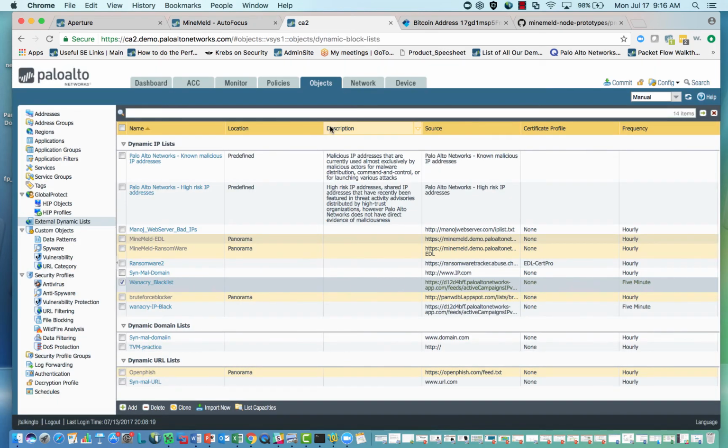Let me show you that within our firewall. This is the firewall, and this is one of our demo systems. Within the Objects tab, we can create an external dynamic list. That external dynamic list references that URL I was just showing you in AutoFocus. So we can now use this in policy. We can take in all of these threat intelligence feeds, specify what indicators we're looking for, throw that through our aggregator, our processor, and send that out to an output so we can create an external dynamic list and really mine this information for good, valuable data, right?